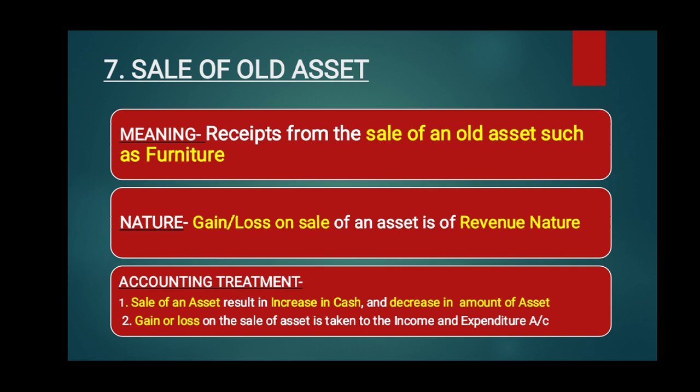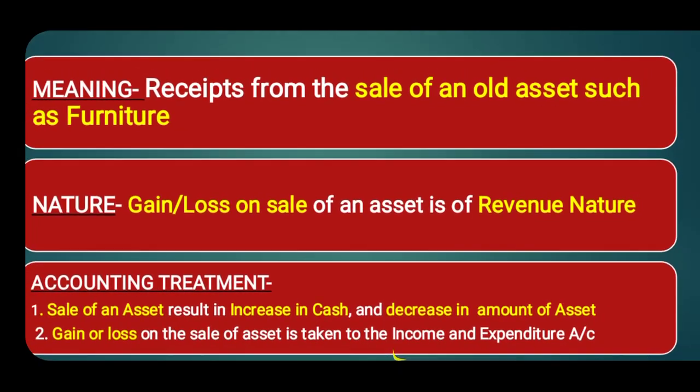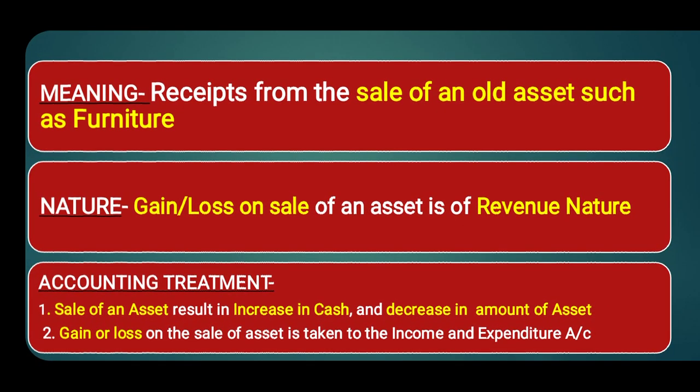If it is a gain, then it will be treated as an income, and if it is a loss, it will be treated as an expenditure. And what is its accounting treatment? Gain or loss will be written in the income and expenditure account, while the sale of an asset results in an increase in cash, and the second effect is that it will result in a decrease in the amount of asset also.